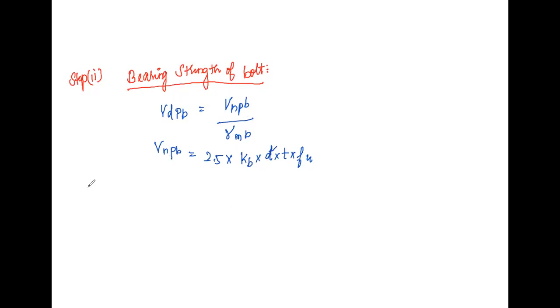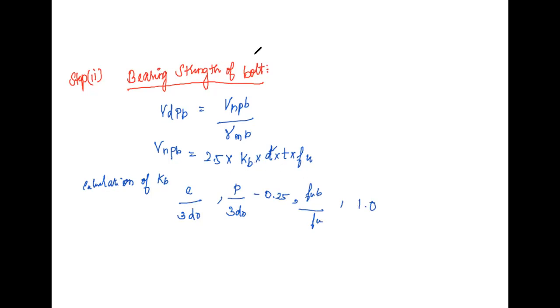So we want to calculate the value of Kb, which is given by the minimum of e divided by 3 d naught, p divided by 3 d naught minus 0.25, fub divided by fu, comma, 1.0. Okay.